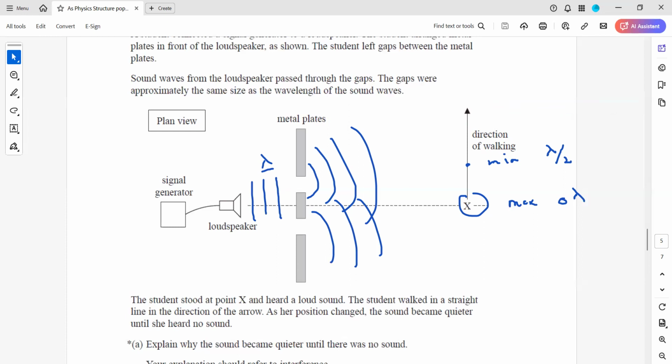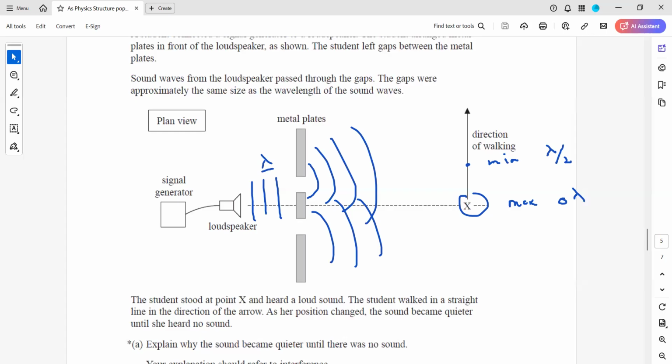What will happen when the waves pass through the gap? The waves will diffract, and it will be a maximum diffraction because the wavelength is approximately equal to the gap size. That is one point. Then at point X, why do we have a maxima there? Because the two waves will interfere after diffraction. At point X, the path difference will be zero wavelength, or the waves will be in phase. That's why we observe constructive interference, or maxima.